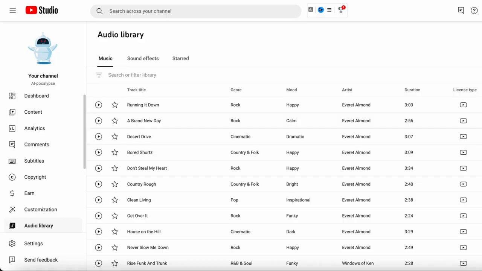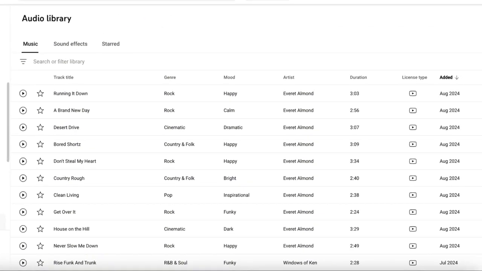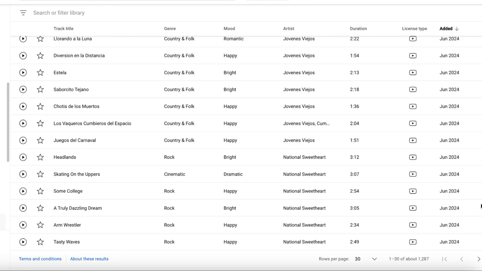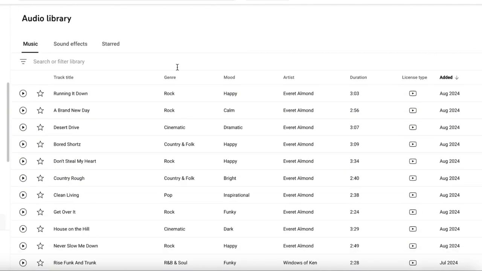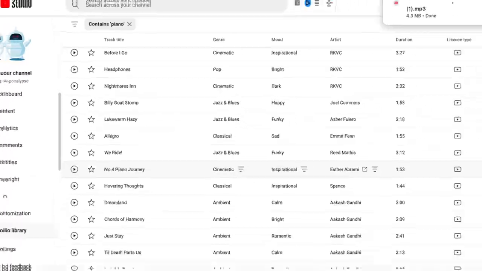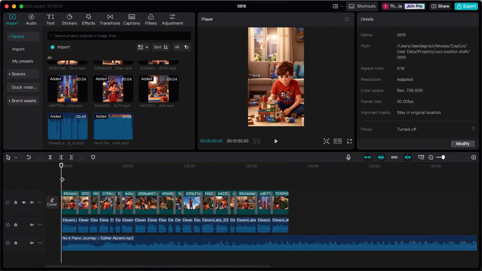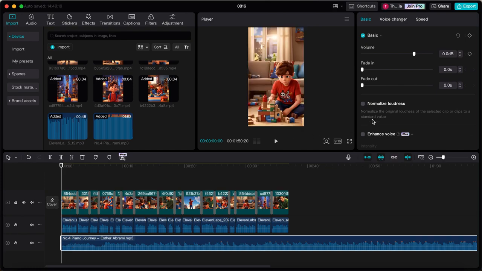If you log into YouTube and then go to YouTube Studio, you can go to Audio Library in the bottom left corner. Here you can find a lot of free songs you can use and monetize for your videos. For these videos, I'd recommend to search for a piano song. Simply download one you like and import it in CapCut. Now drag it onto the editing timeline. Now select the song and reduce the volume to -10 in the top right corner.